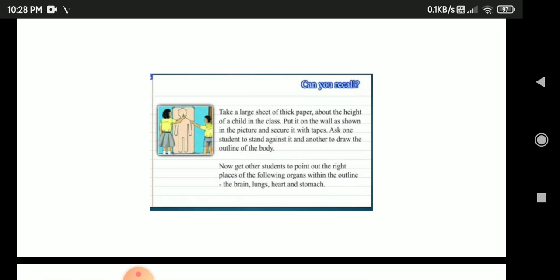Now what can you see in this picture? They are drawing the outline of the body. Now get other student to point out the right places of the following organ with the outline. Now you call one more student and ask him to point out the brain, lungs, heart and stomach. You should be knowing where the brain is situated, where the lungs are situated, where the heart is situated and the stomach. So these 4 points we'll be studying in this picture.